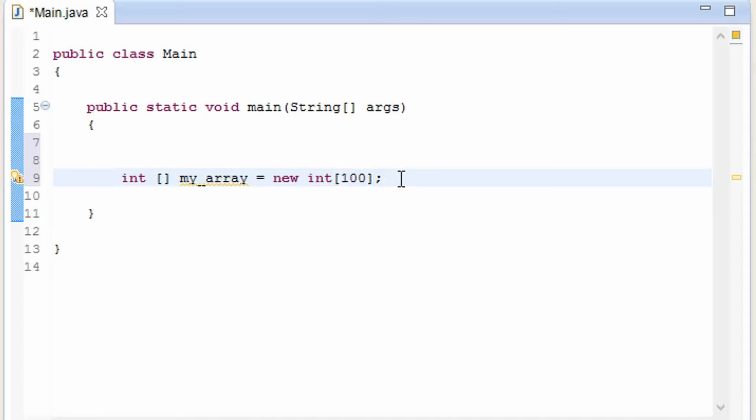Behind the scene, what it is actually doing is it is going to add int to it, give it a name as my array, and it is going to be new, and behind the scene it actually created variables till number 100. So how is it done? It is because the value of array is actually used by making much bigger programs.